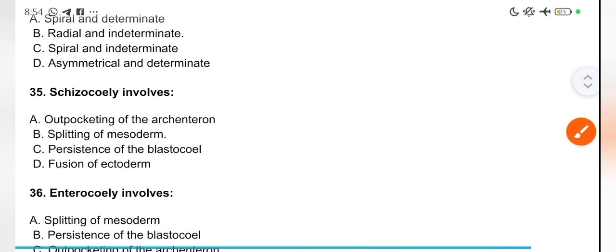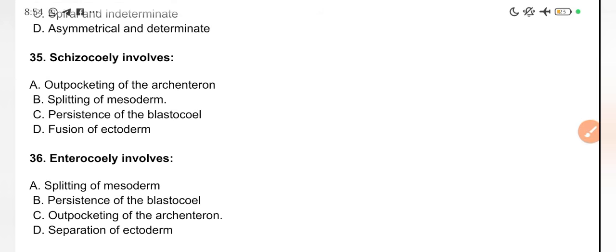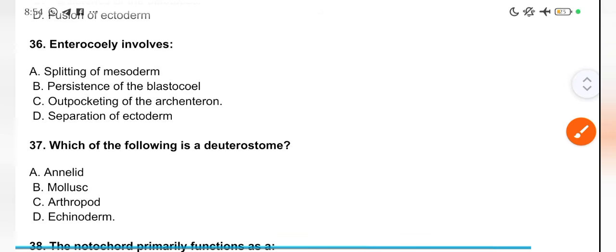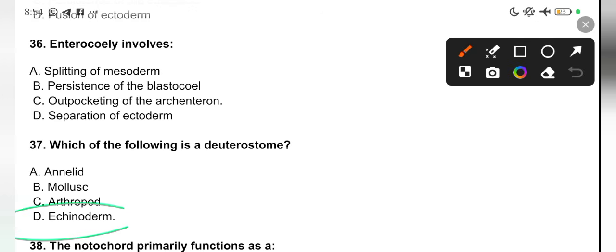Enterocoel involves the outpocketing of the archenteron. Please take note of all these concepts. They are very, very important. Which of the following is a deuterostome? The deuterostome is the echinoderms.